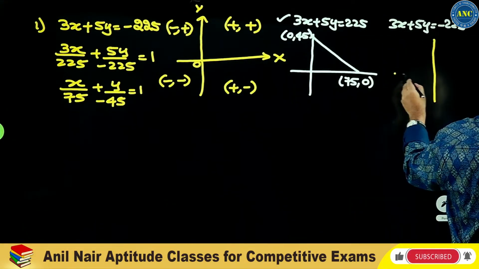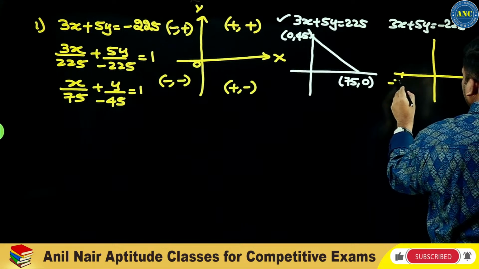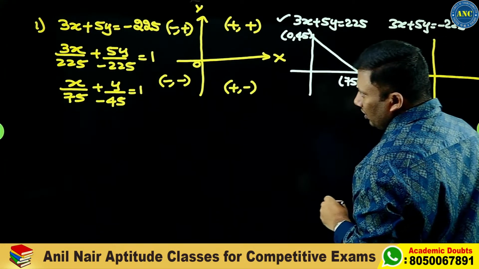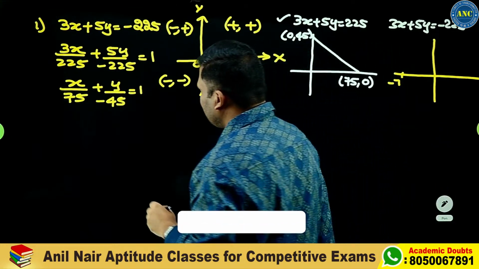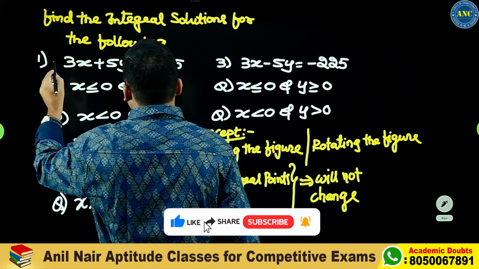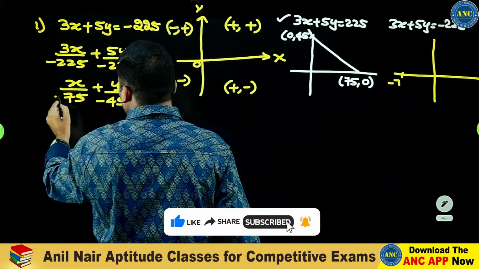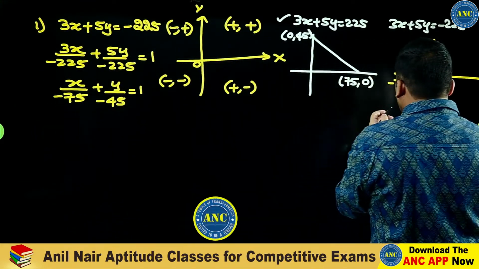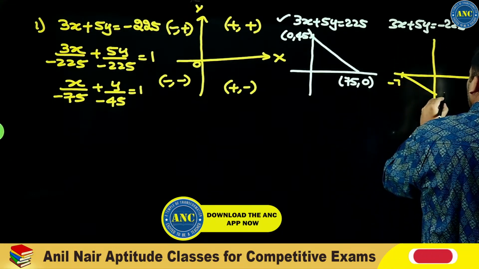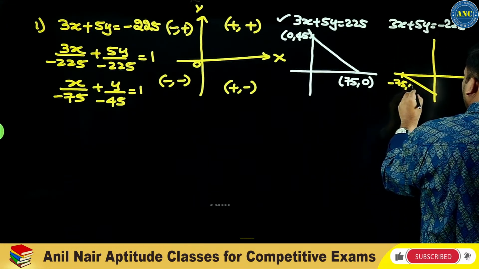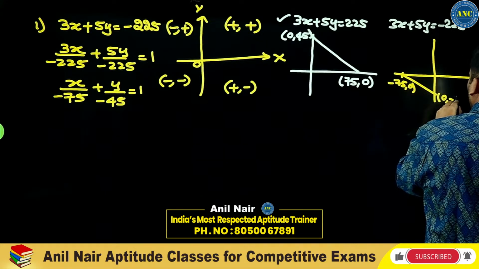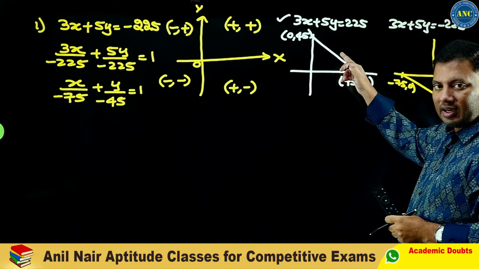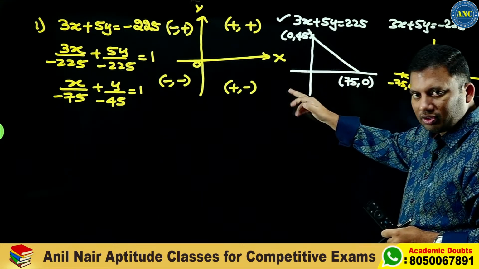If I draw the figure, in 3x plus 5y equals minus 225, x is negative and y is negative. That means the figure is like this. Minus 75 comma 0, and 0 comma minus 45. Now this entire line is shifted to the third quadrant.